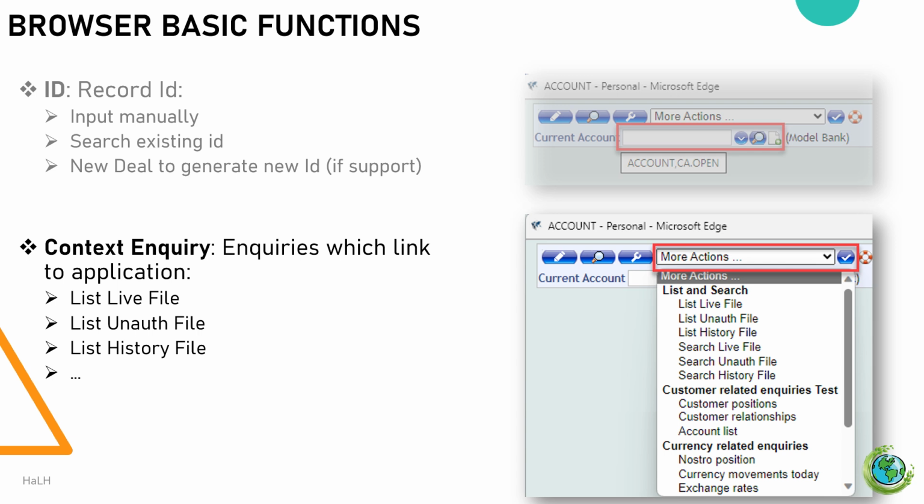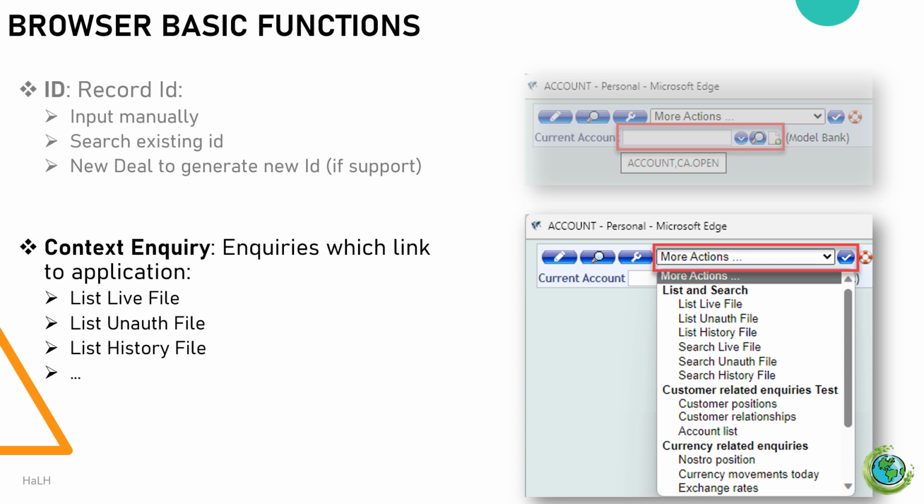Context inquiry. This functionality includes various types of inquiries that link to specific applications or versions. Here are some examples. List live file: this inquiry allows you to list all records that are currently valid, live, within a specific table, application, or version. List unauthorized file: use this inquiry to list records that haven't been authorized yet. These are pending records awaiting approval.